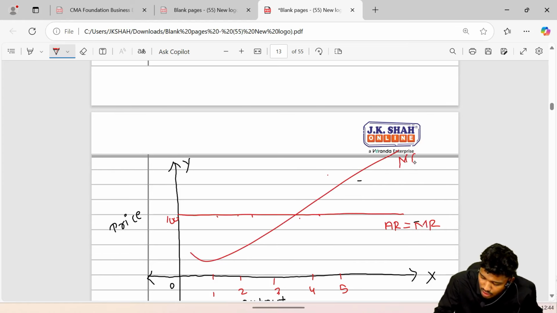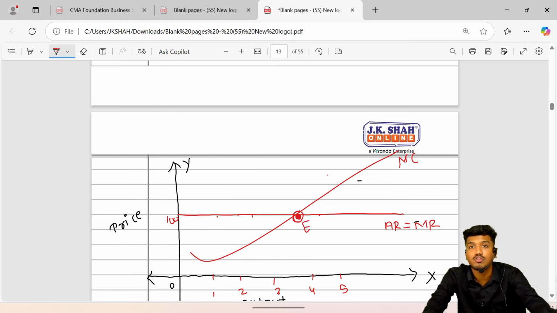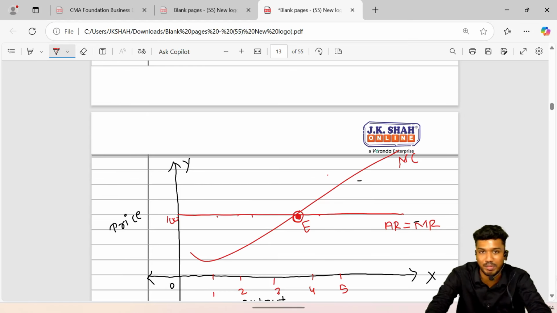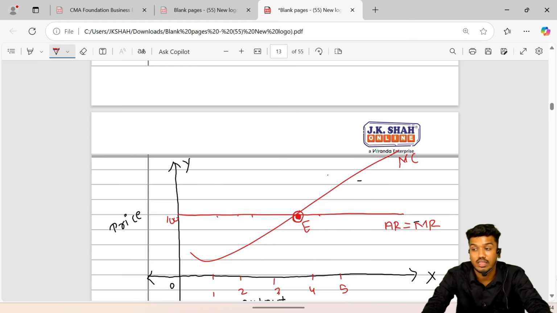For the purpose of finding the equilibrium point, also called the profit maximization point. The equilibrium has two conditions: MR is equal to MC, and MC cuts MR from below. This equilibrium point is also called the profit maximization point.